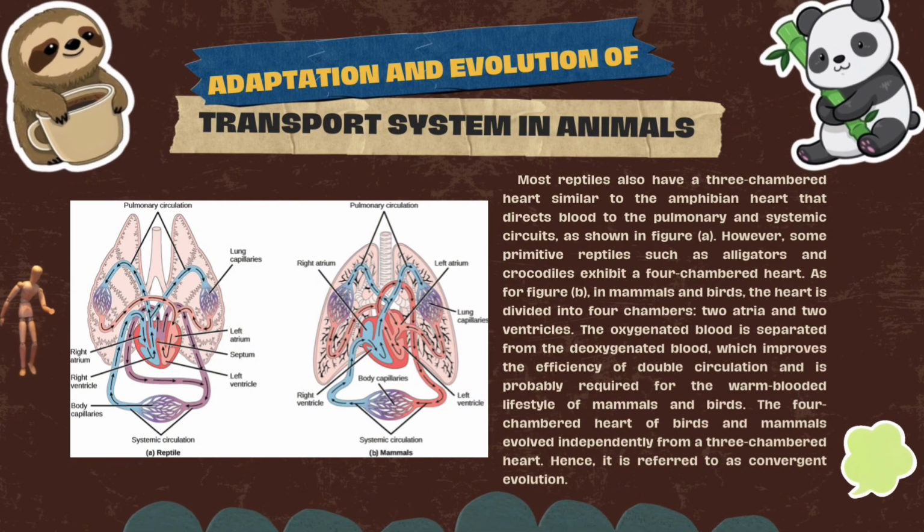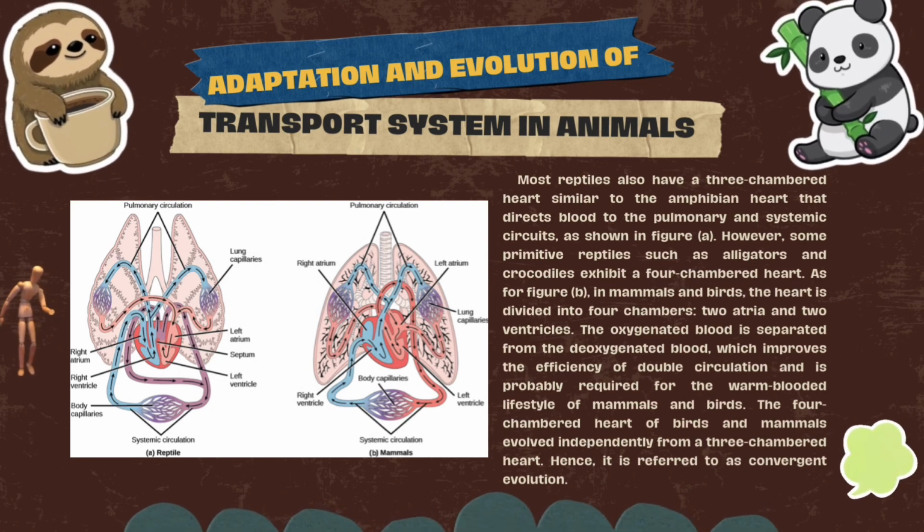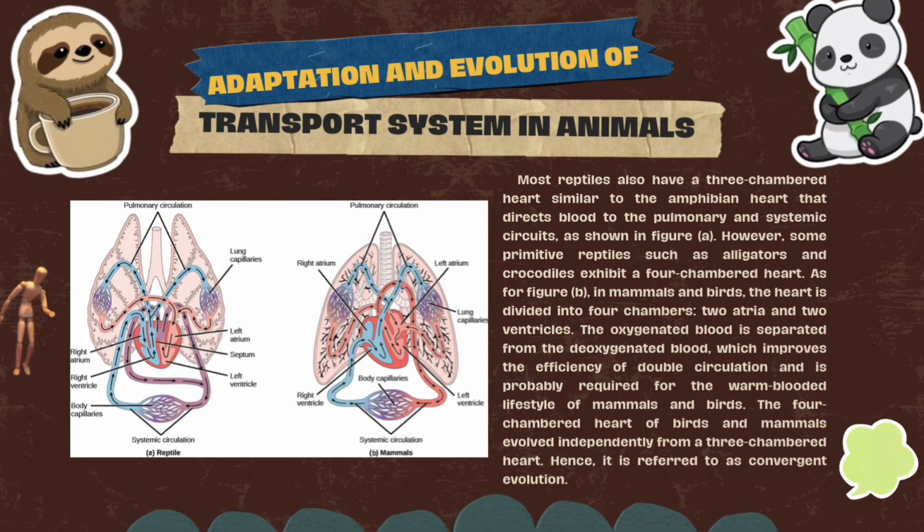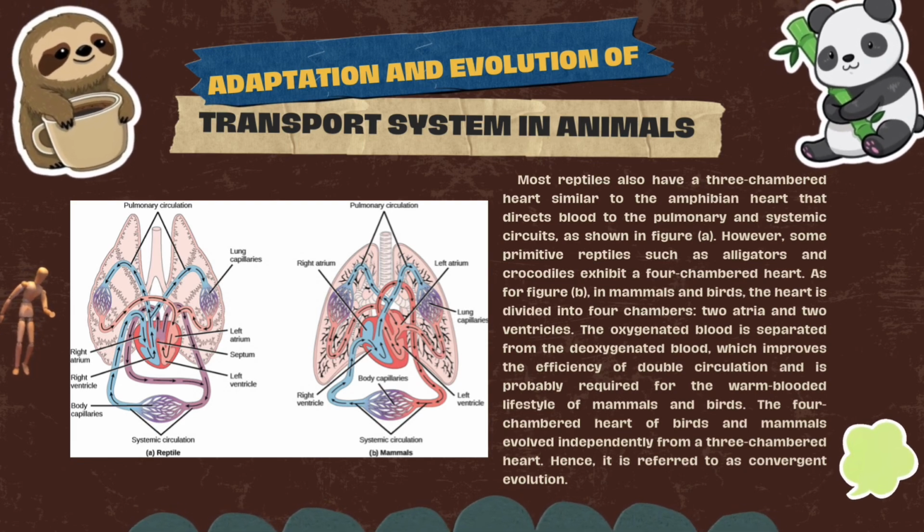The oxygenated blood is separated from the deoxygenated blood, which improves the efficiency of double circulation and is probably required for the warm-blooded lifestyle of mammals and birds. The four-chambered heart of birds and mammals evolved independently from a three-chambered heart. Hence, it is referred to as convergent evolution.